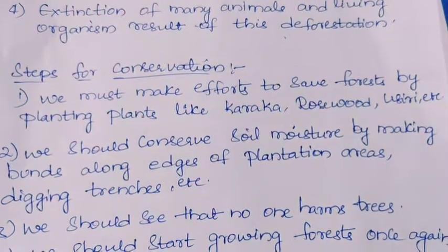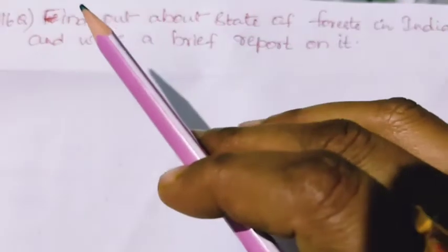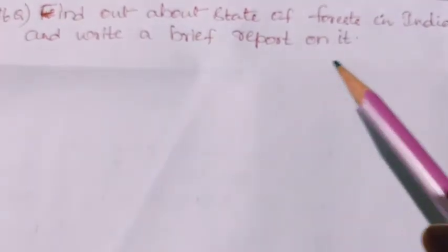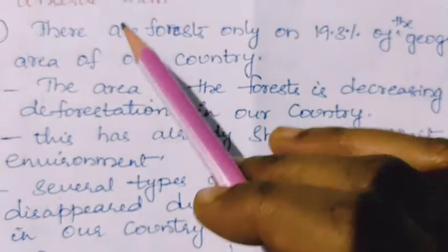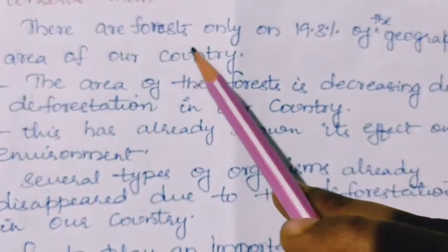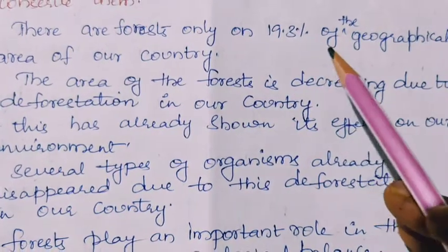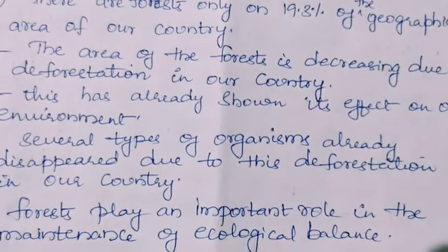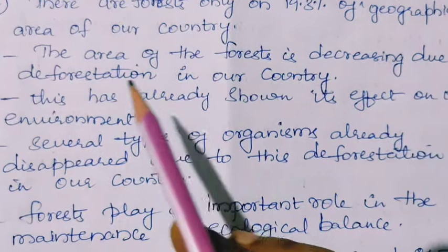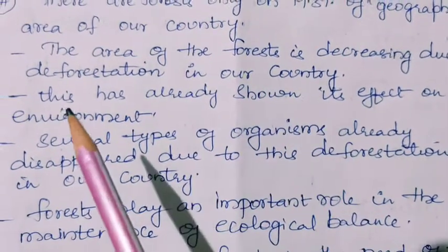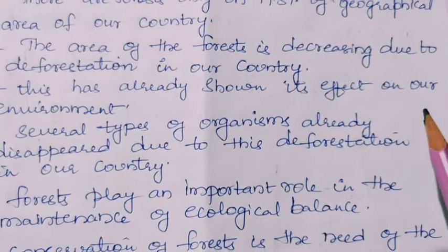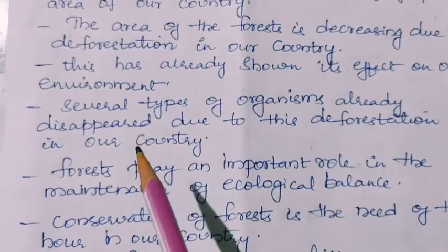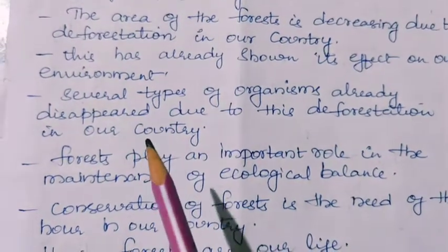Next question. Find out about the state of forests in India and write a brief report on it. So the answer is there are forests only on 19.3% of the geographical area of our country. The area of the forest is decreasing due to deforestation in our country. This has already shown its effect on our environment. Several types of organisms have already disappeared due to this deforestation in our country.